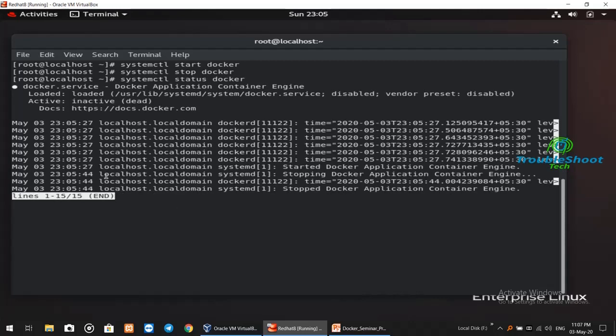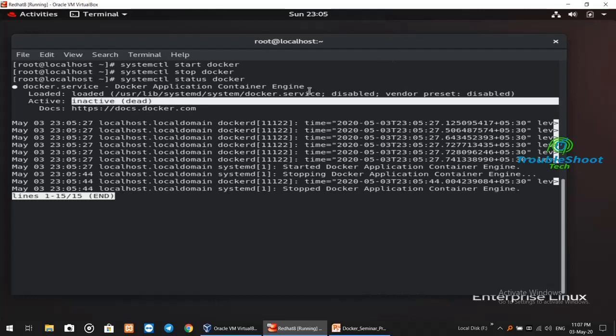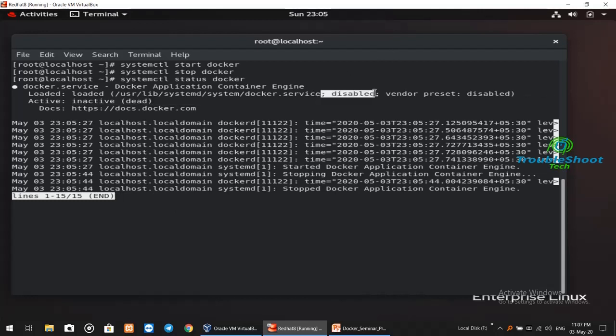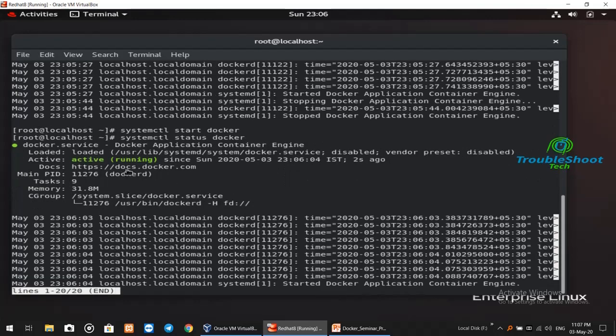Right now, as you can see, it is inactive or dead, and the service is disabled. So let's start the service and check the status of Docker again. Right now it is active and running, but the service is still disabled.